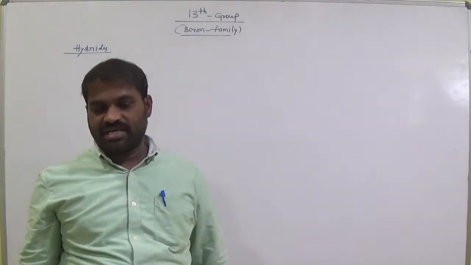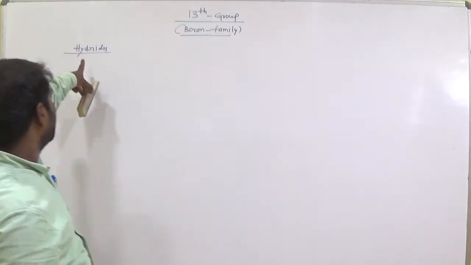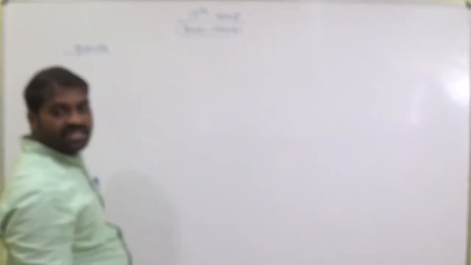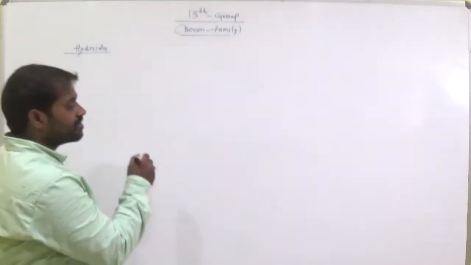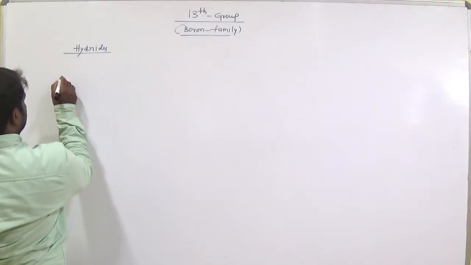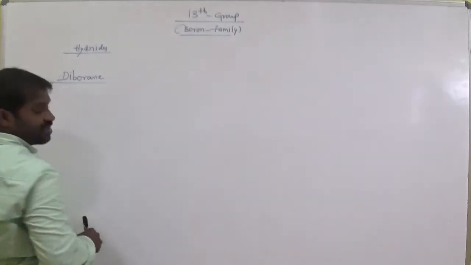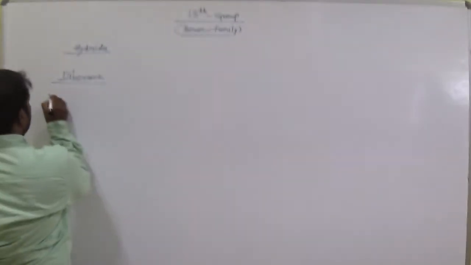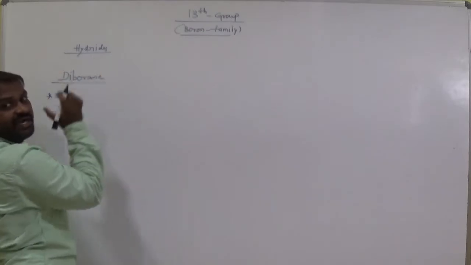Good morning students. Let's continue with the 13th group elements. Now we are in hydrides of 13th group elements, and especially here we are going to discuss diborane. Hydrides means 13th group elements with hydrogens.